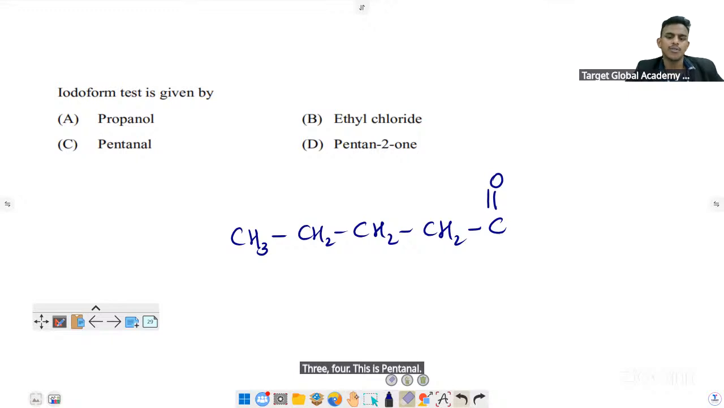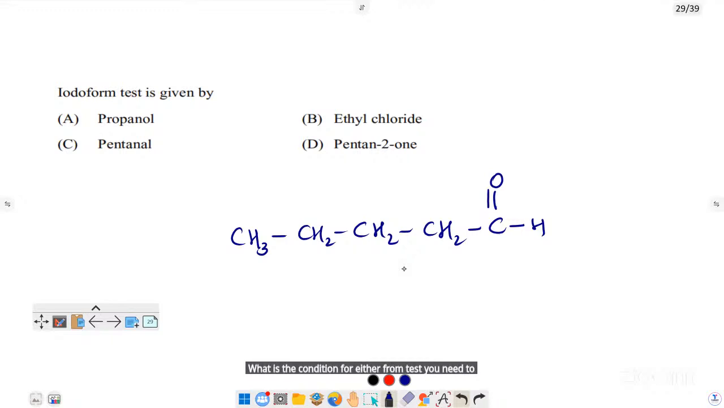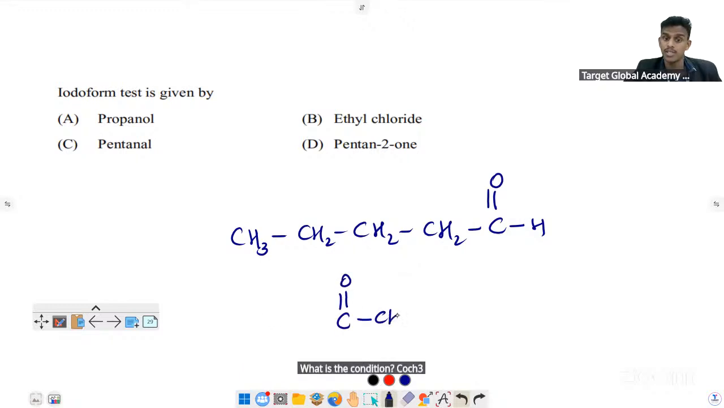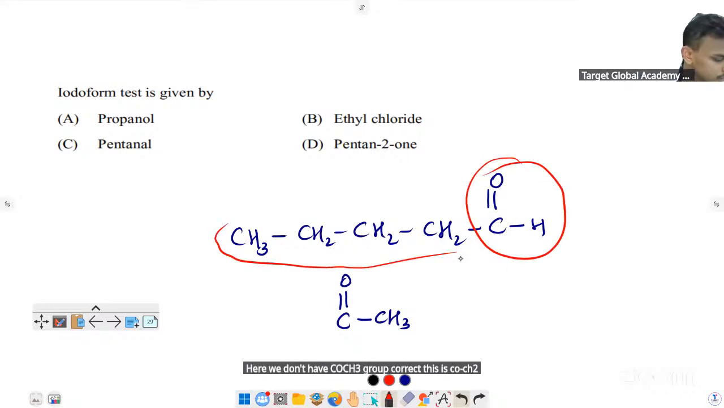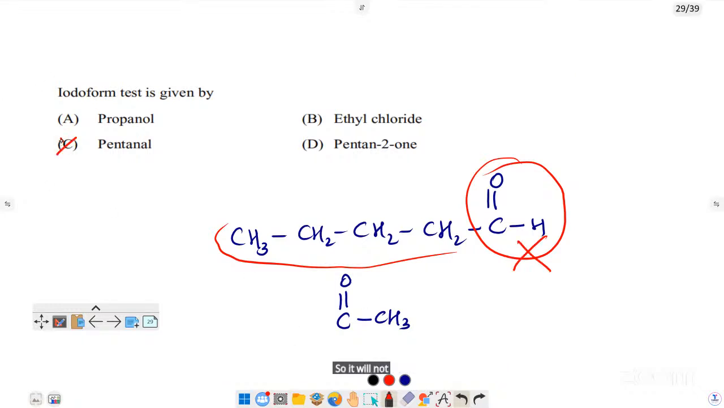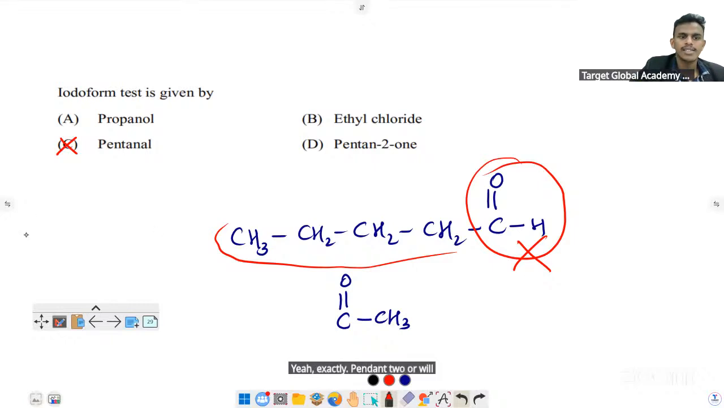What is the condition for the iodoform test? You need a CHO group should be present. No. What is the condition? A COCH3 group should be present, not CHO. Yes. Here we don't have a COCH3 group, correct? This is COCH2, CH2, CH2, CHO, so it will not. So pentan-2-one, yeah, exactly. Pentan-2-one will be the answer.